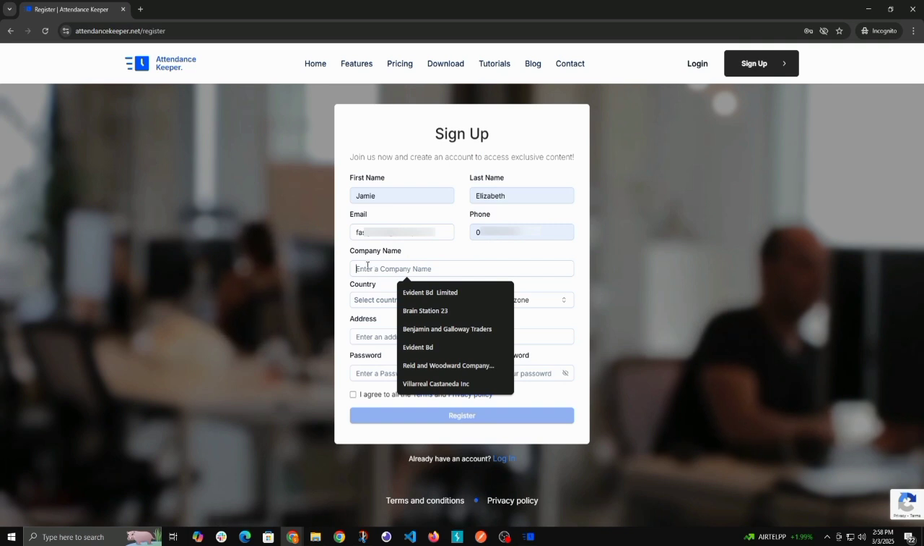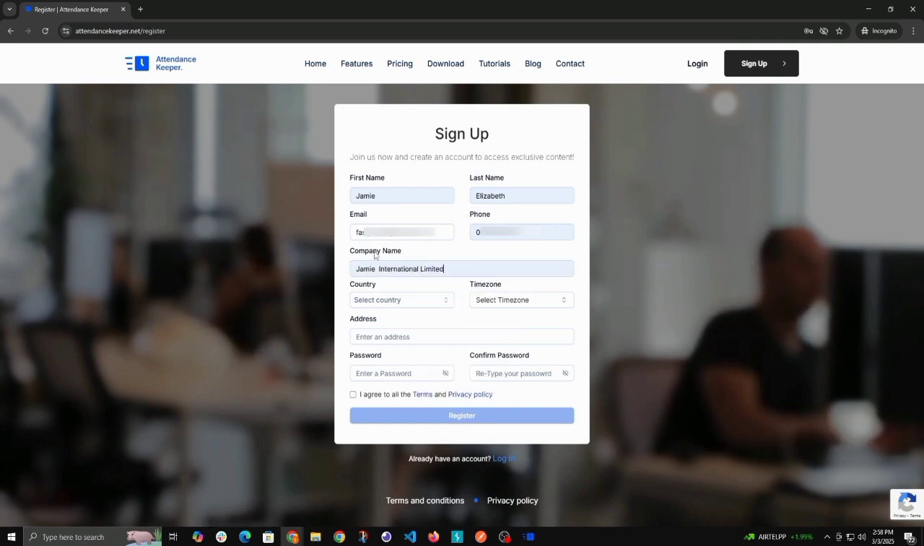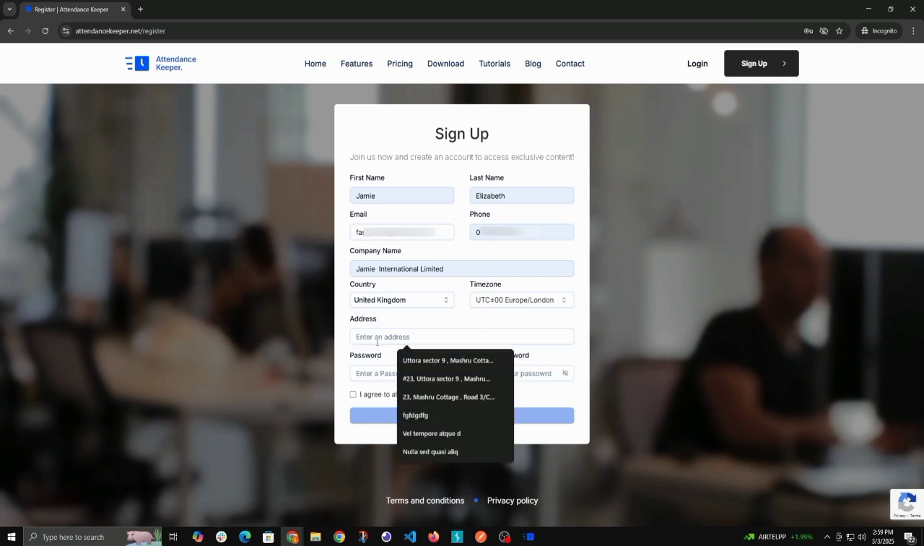Next, enter your company name, select your country, and choose the correct time zone. This helps in tracking attendance accurately for your team.